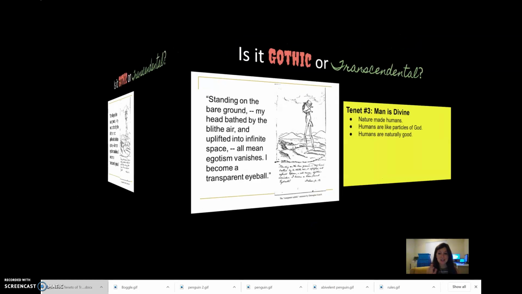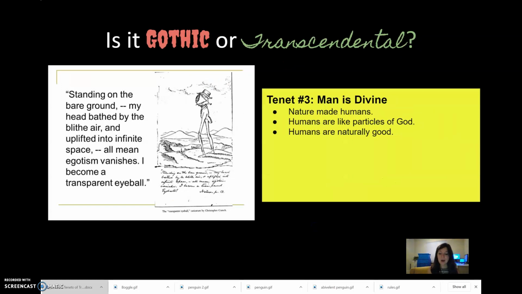So this one's actually transcendental, and it brings us to our third tenet of transcendentalism, which is that man is divine. It's the idea that if nature made humans, and nature is God, then essentially humans are like particles of God, where we all have some God in us, and therefore humans are divine. And the outcome of this is that humans are naturally good. So in Transcendentalist philosophy, when humans are born, when we're babies and children, we are good. And it's actually society as we age that corrupts us.